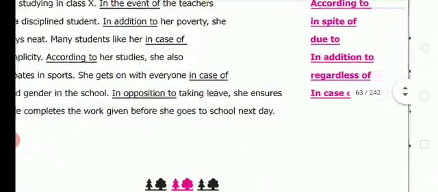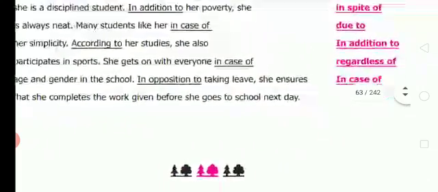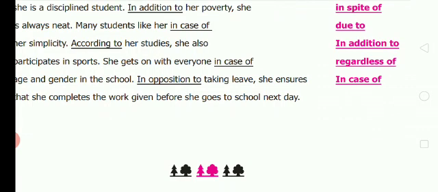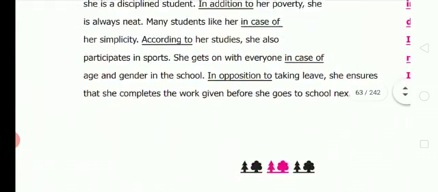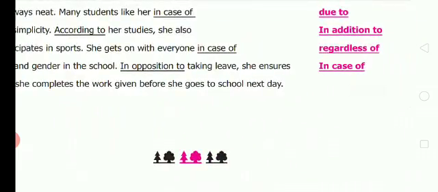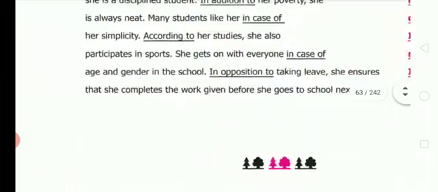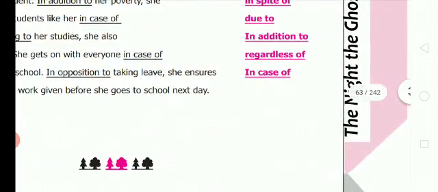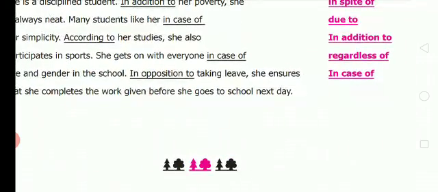In case of will be changed to regardless of age and gender. Gender means whether boys or girls in the school. In opposition to will not come. Here in case of taking leave, she ensures that she completes the work given before she goes to school next day. Okay. So, dear students, hope you have understood this one.